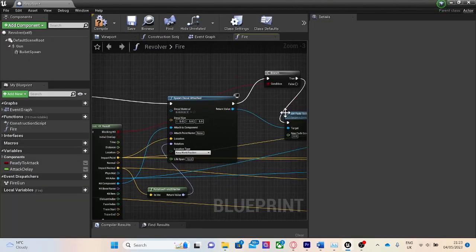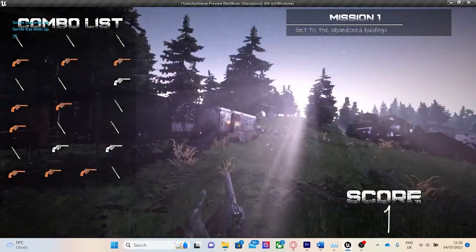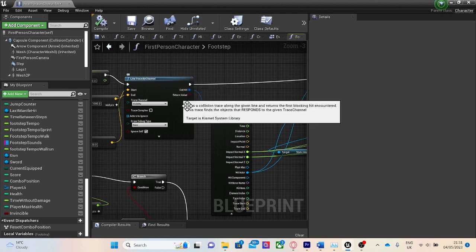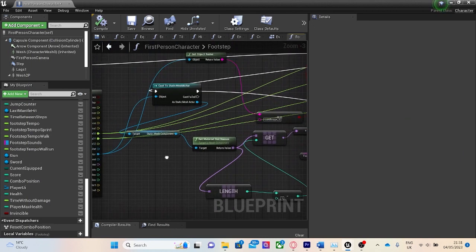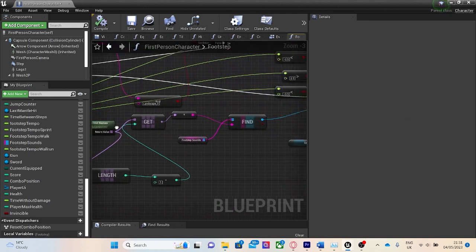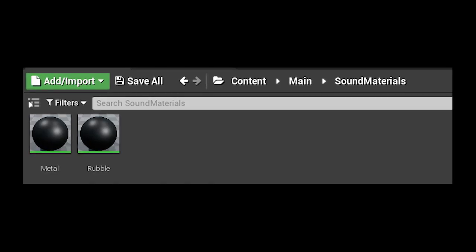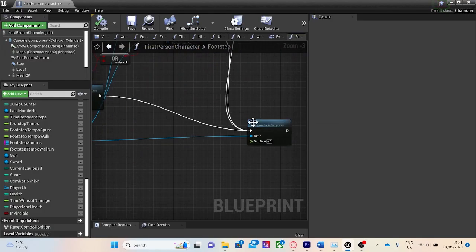I added code to spawn a particle system at the point of impact. The footstep shoots a raycast down from the player every time a footstep is needed to be played. This allows me to access the last material slot, which may be one of these materials. If so, I play the corresponding footstep sound.